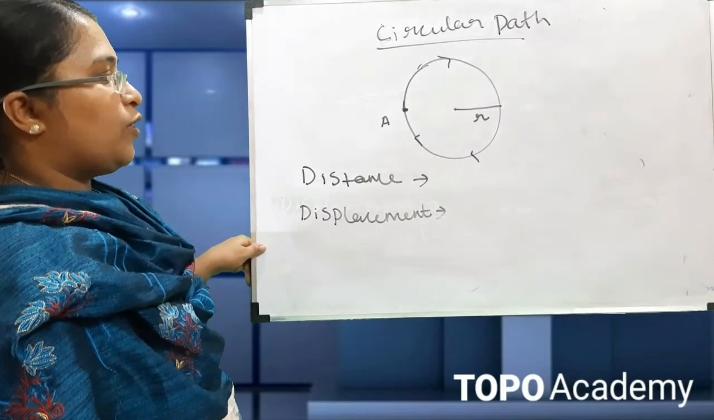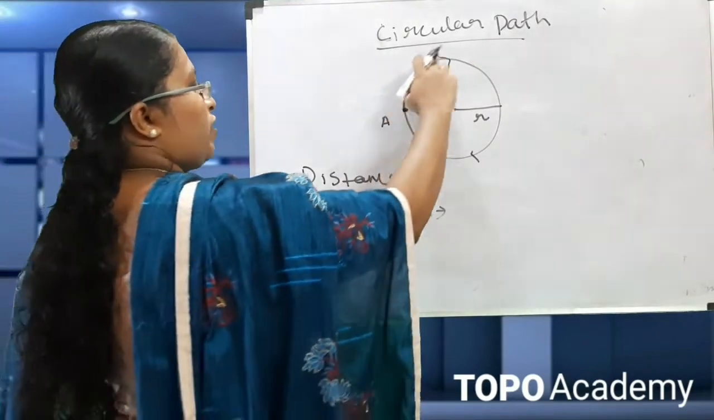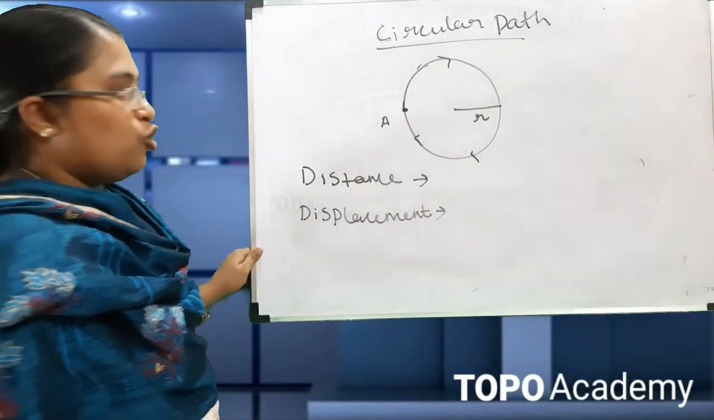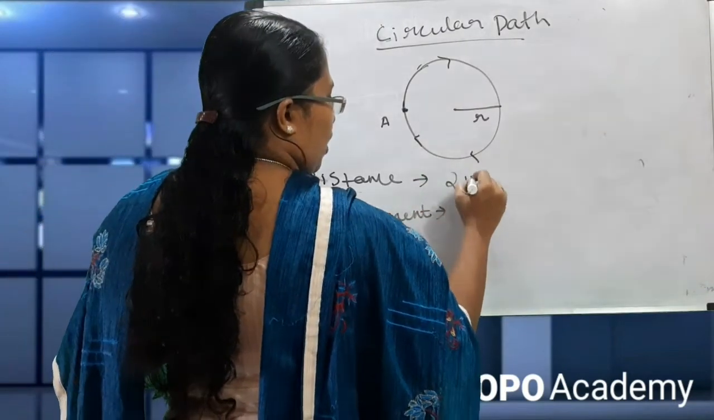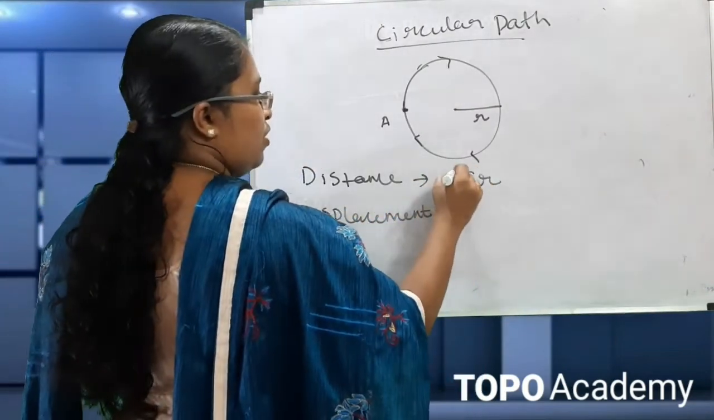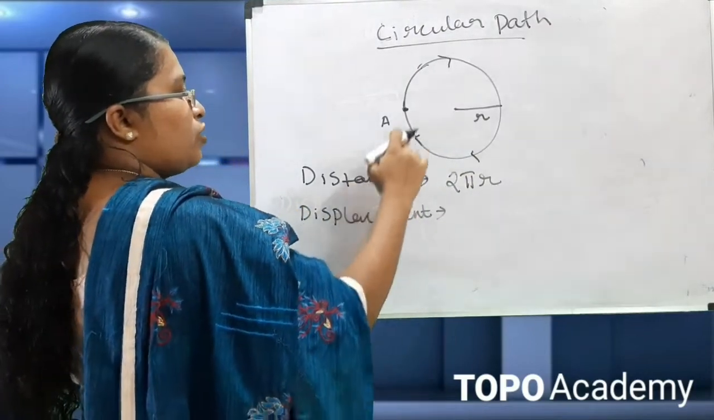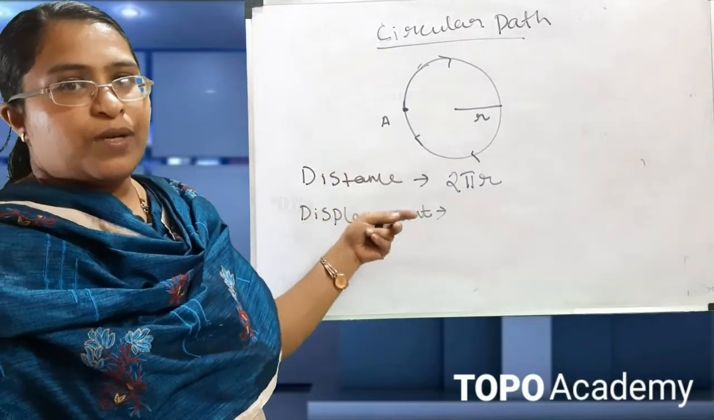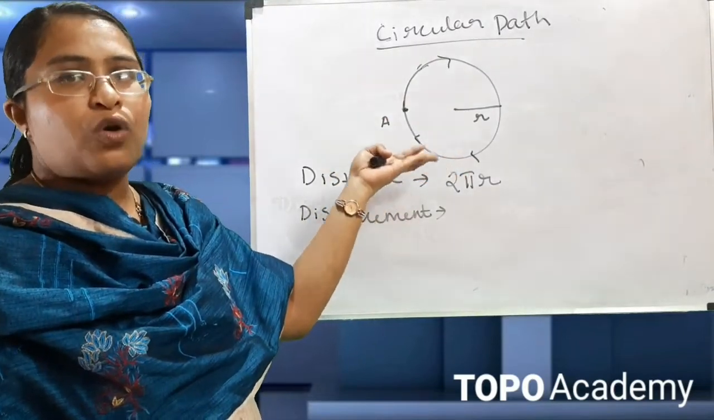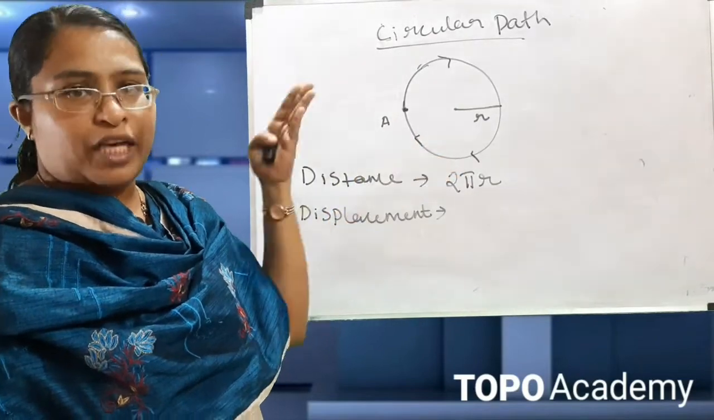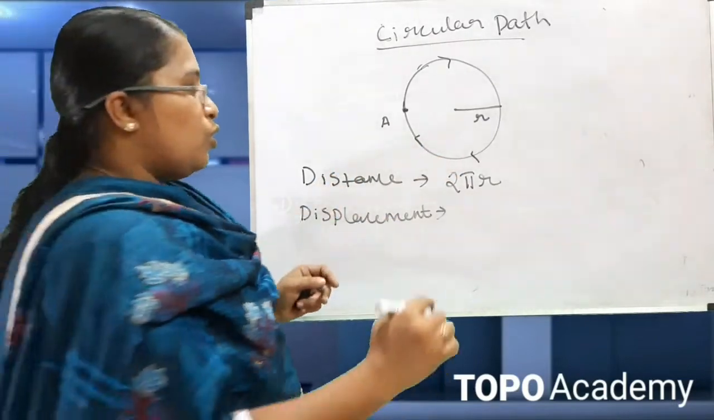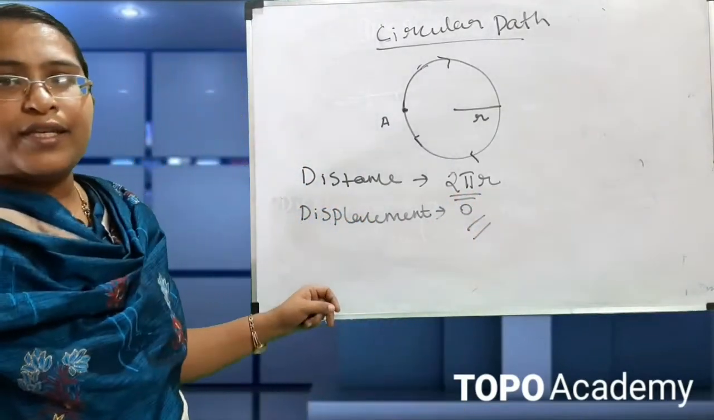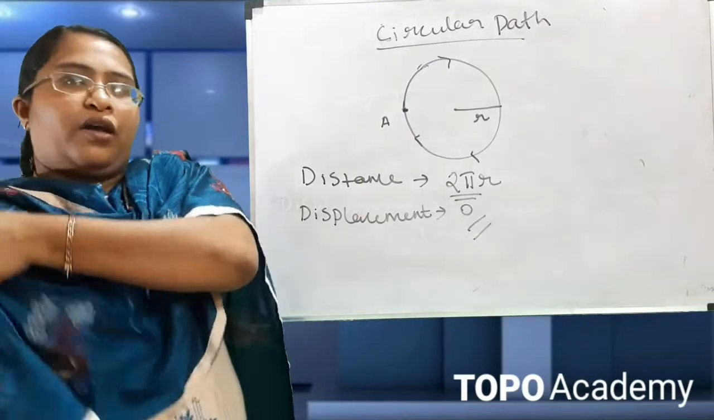So what's the distance traveled by the object? It's the circumference of the circle. What's the circumference of the circle? It is 2 pi r, where r is the radius of the circle. So the distance traveled by the object is 2 pi r. What's the displacement when it is moving from A to A? Displacement means the final position minus the initial position. Both are the same, so the displacement is equal to 0. So when it is moving in a circular path, the displacement is 0 and the distance traveled by the object is 2 pi r.